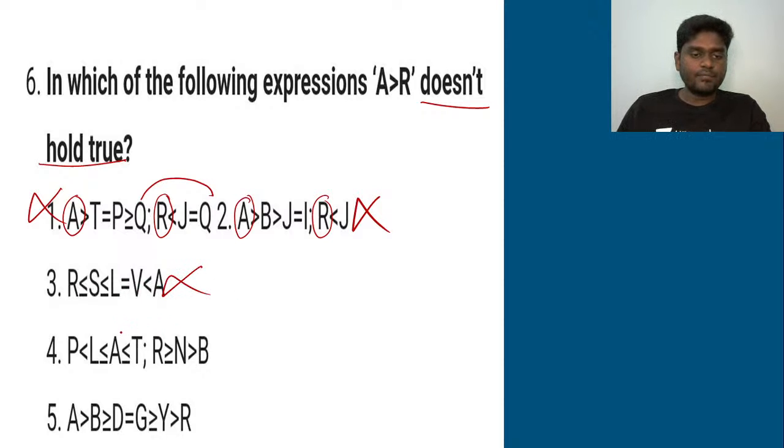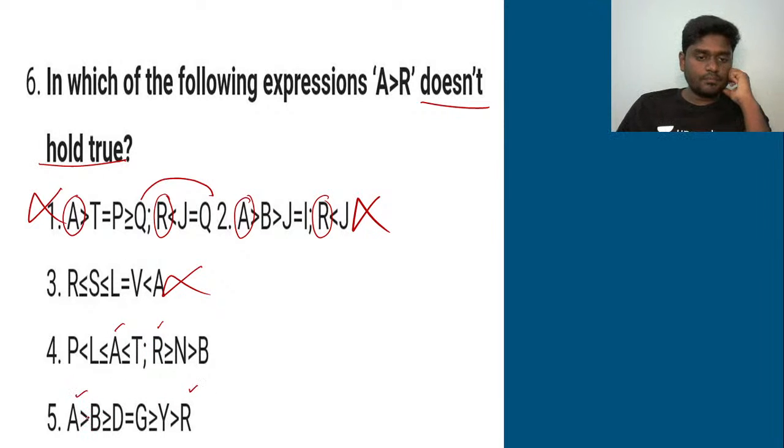Fourth option, you see, A is here, R is here. You could not find any bridging letter in between A and R. So let's skip that and go for the 5th one then. A is here, R is here.